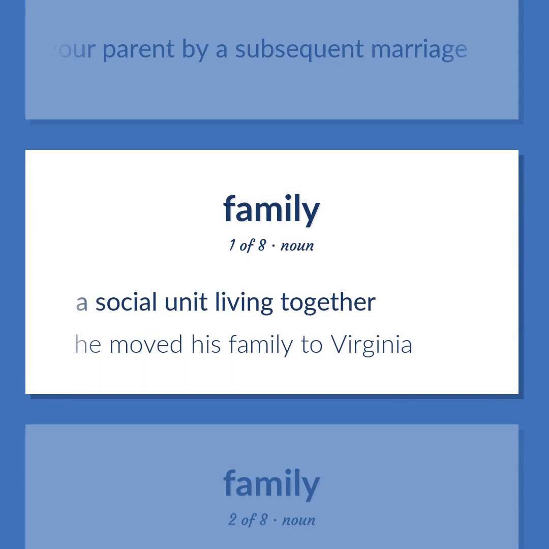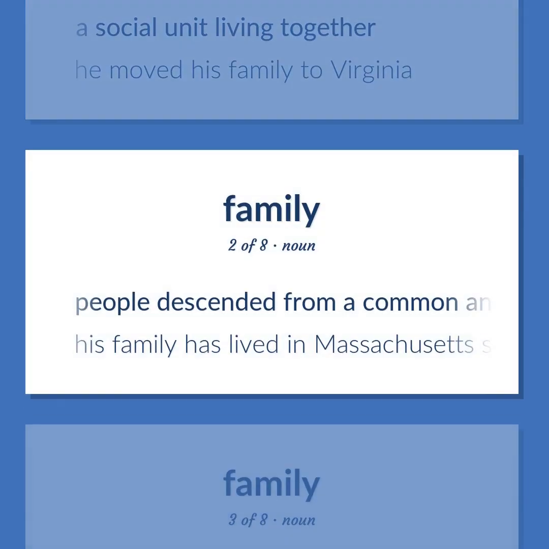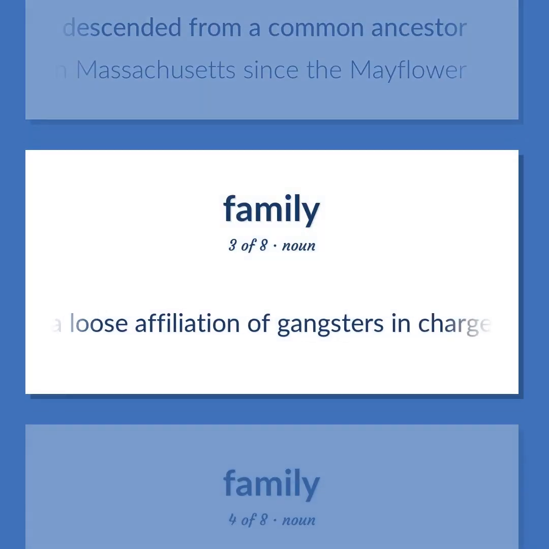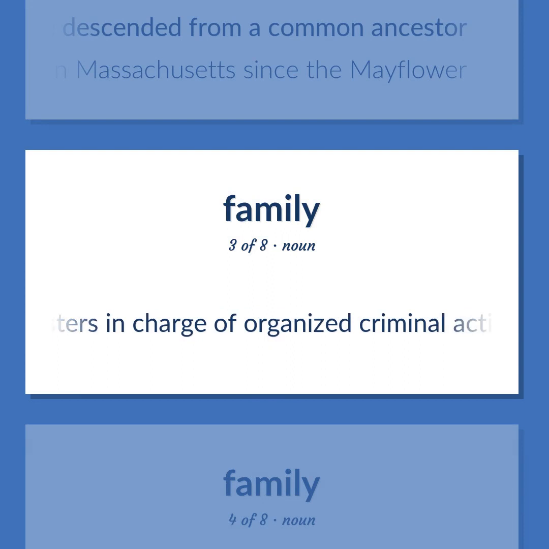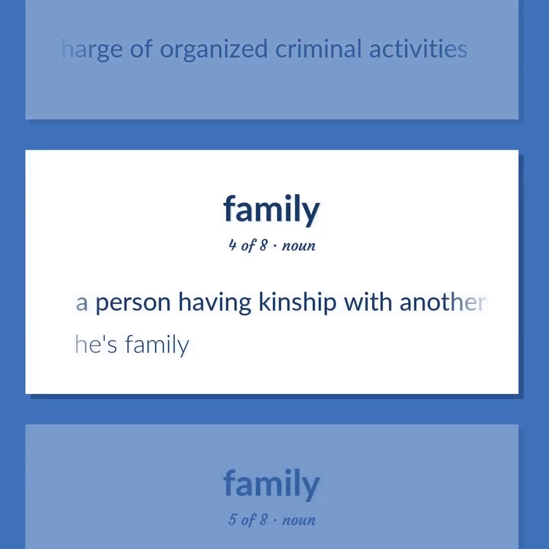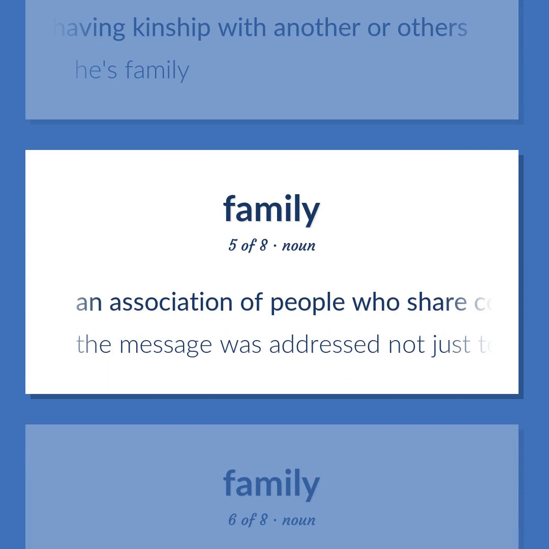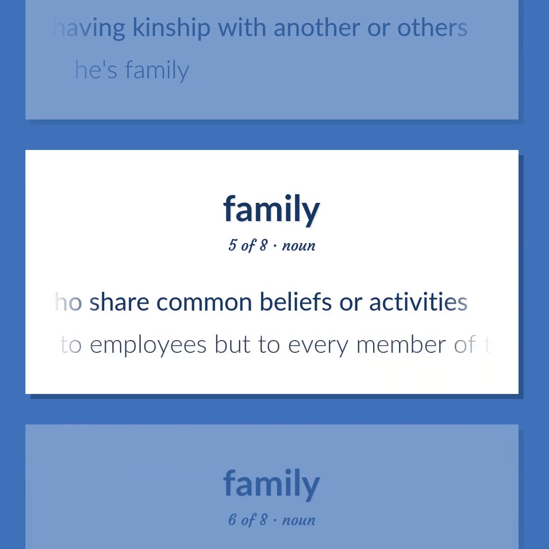A social unit living together. He moved his family to Virginia. People descended from a common ancestor. His family has lived in Massachusetts since the Mayflower. A loose affiliation of gangsters in charge of organized criminal activities. A person having kinship with another or others. His family. An association of people who share common beliefs or activities. The message was addressed not just to employees but to every member of the company family.